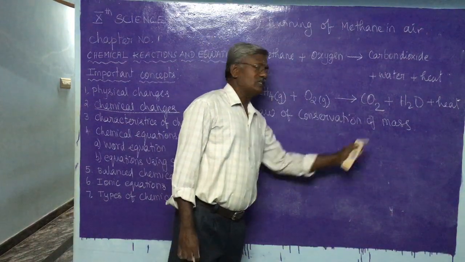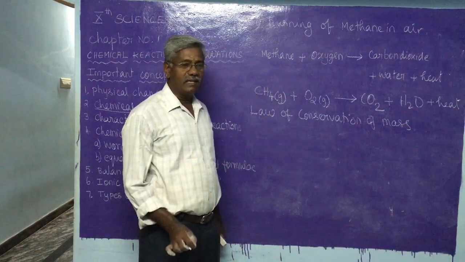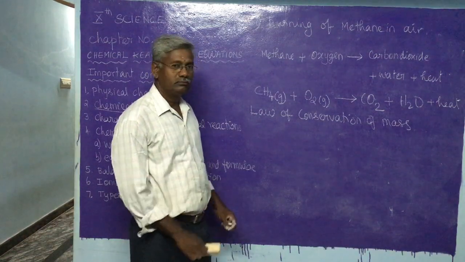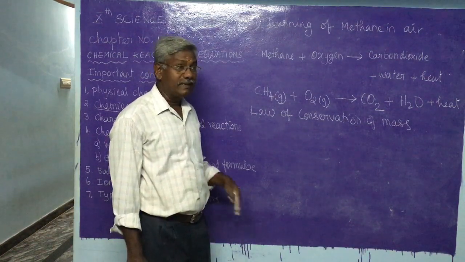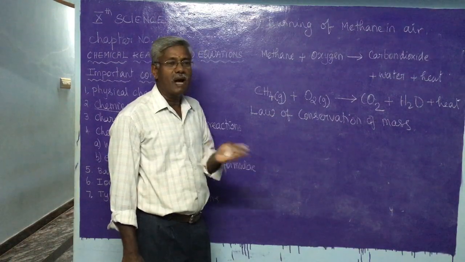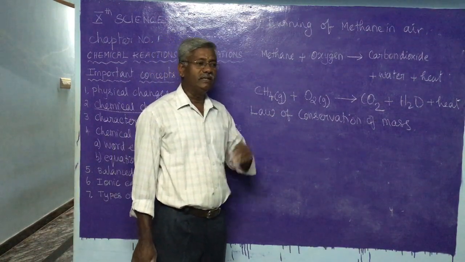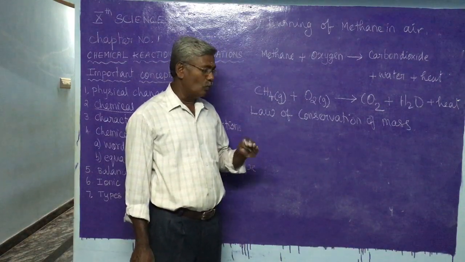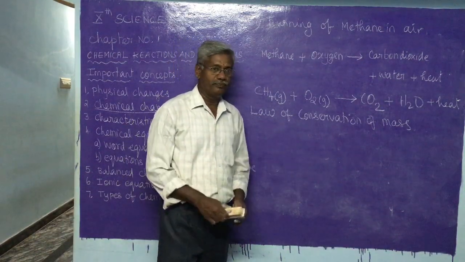According to the law of conservation of mass, mass can neither be created nor destroyed during a chemical reaction. You cannot create any mass. Similarly, you cannot destroy any mass. We can change the mass from one form into another form.